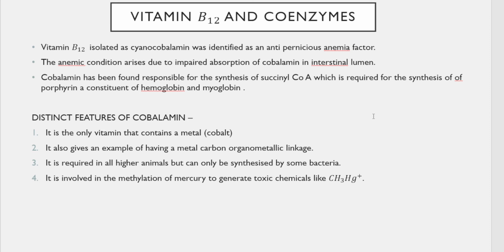It is required in all higher animals, but it is synthesized only by some bacteria, and we consume it through some other source. It is also involved in the methylation of mercury to generate toxic chemicals like CH3Hg plus. That is one of its distinct functions.